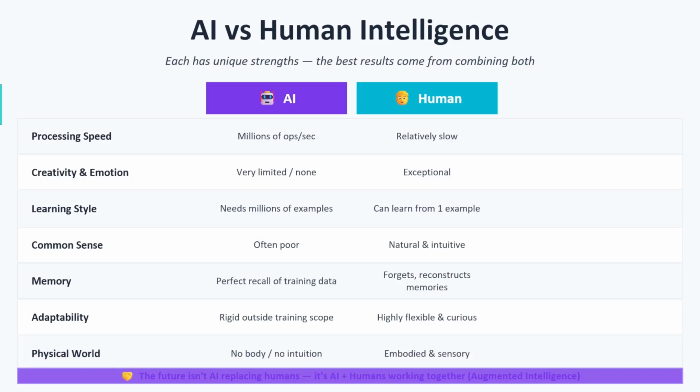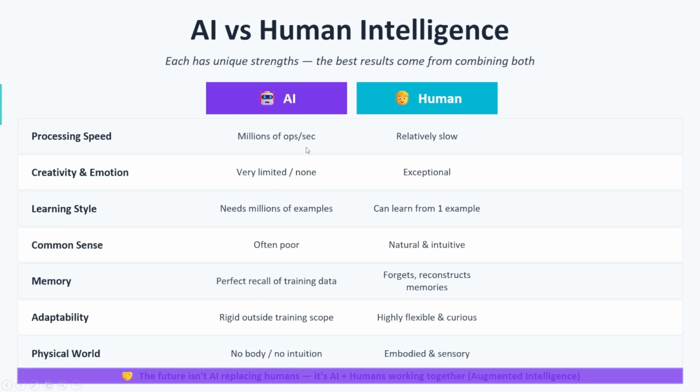And what is the difference between AI and human intelligence? Simple difference. AI can process millions of operations in a second, but humans cannot. AI has very limited creativity or emotional feelings. Humans have a lot of creativity and emotion, right? On learning style, AI needs millions of examples to learn something, whereas we humans need one example to learn something, right? On common sense, AI doesn't have any common sense, but we humans have it. Then memory: AI has perfect recall of training data, but we forget, we reconstruct, we have memories, right? We try to do it that way.